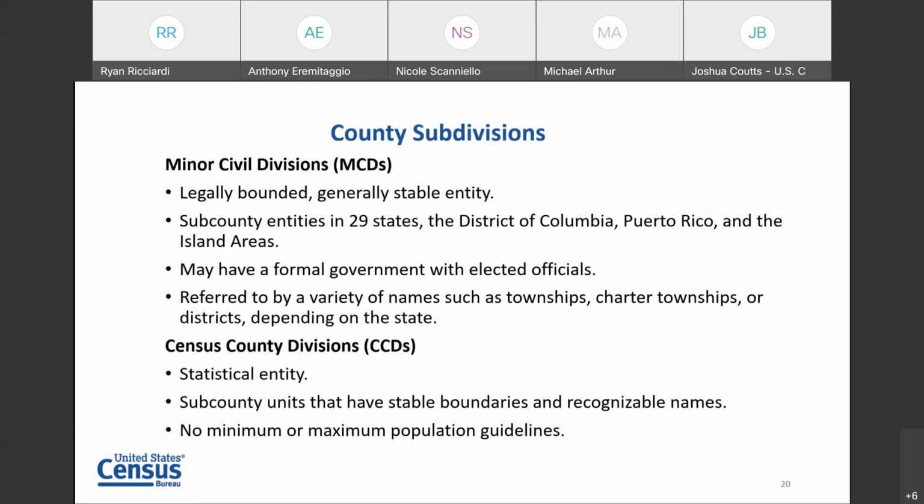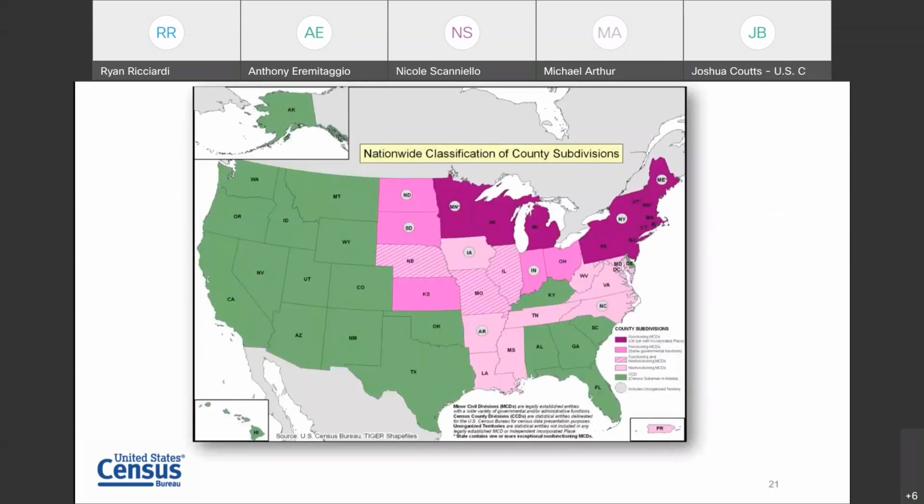The different shades of pink and lavender indicate the level of governmental function that these MCDs have. In the very light pink, a lot of these don't have very much governmental function, but there's a legal definition of these types of entities that we can use at the county level. So these are subdivisions of the counties, legally described with the state, that we can use for producing data. So we'll go ahead and do that, even though they don't necessarily have much actual function.